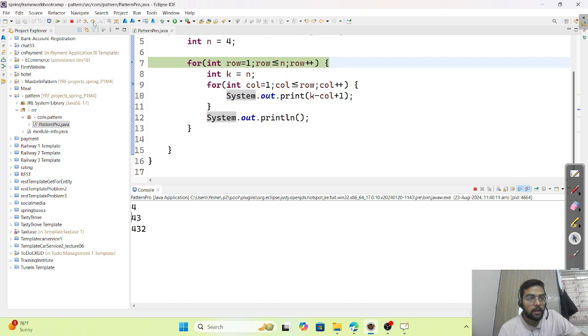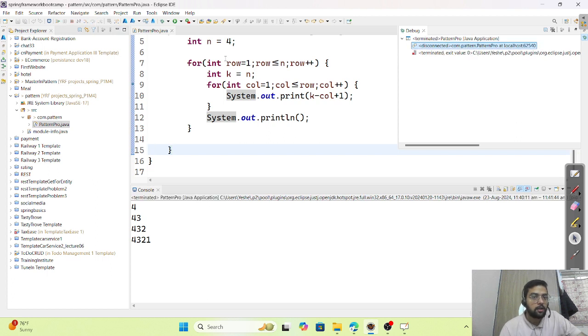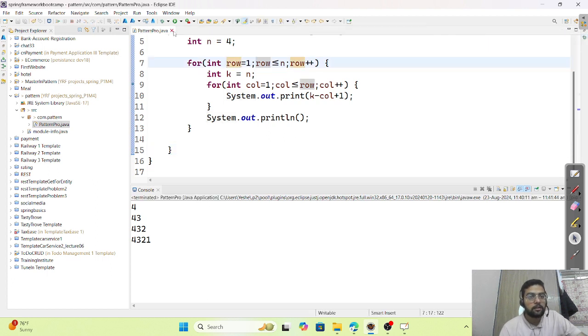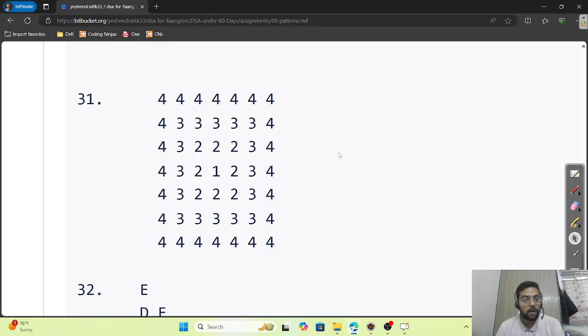And then the last iteration, 4, 3, 2 and 1, and row plus plus, condition failed because it exceeds n, so the loop ends. See, in this way no one will explain to you, using debugging, pen and paper, and the trick table. So we have completed the first part of our Google pattern.